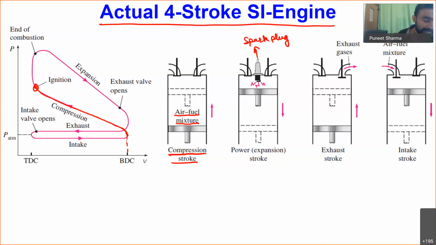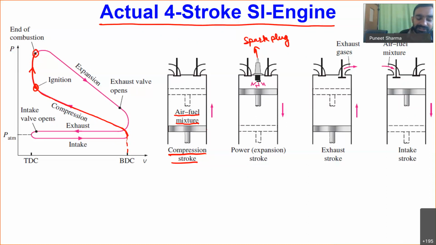Okay, so because of the rapid combustion process, combustion will be happening almost at constant volume condition. So you can see our piston is close to top dead center only, and the majority of the combustion has happened when our piston is near to the top dead center. Okay, and then this is the point where we are having the end of combustion.